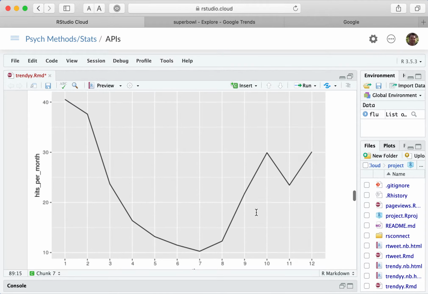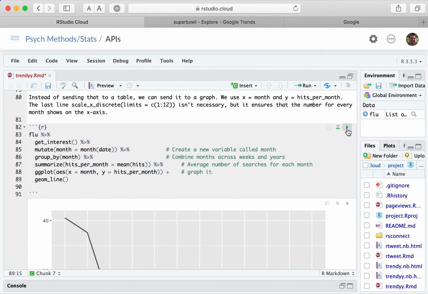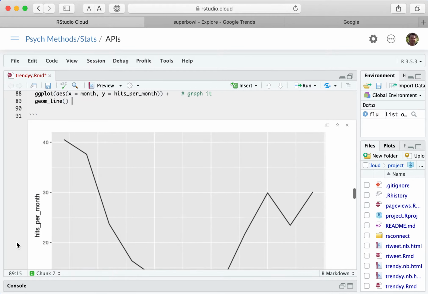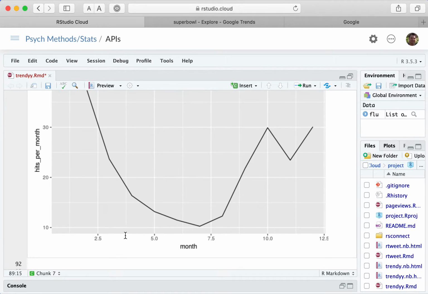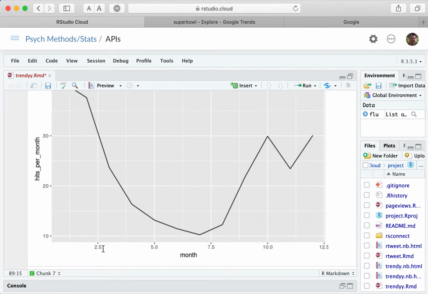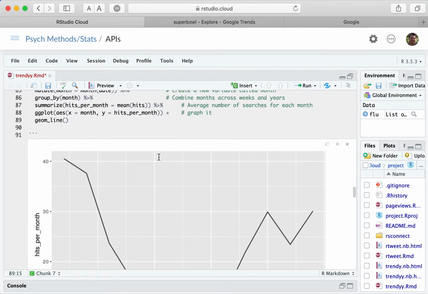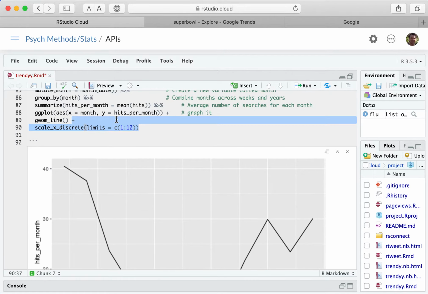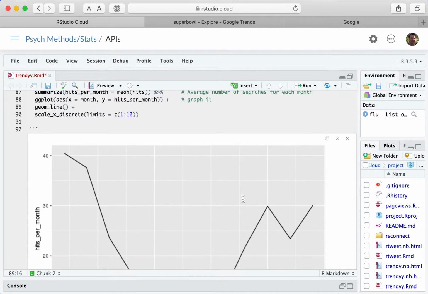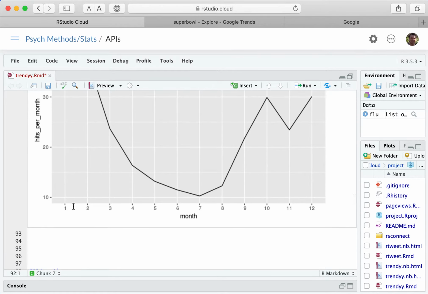So, if I run that again, I'll show you if I didn't have that, this is kind of weird looking, right? Like, what is the 2.5 month or the 5.0 or 7.5? And so it kind of just guesses what the X labels are. And so if you add this back in, limits 1 through 12, it'll just make sure it has each month numbered down there. So that's all that does.